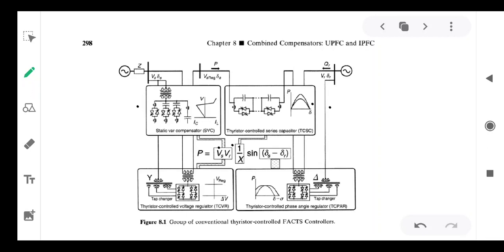The third one is the TCVR, thyristor controlled voltage regulator, which will control the voltage magnitude. So delta V is injected in phase or phase opposition with the voltage.